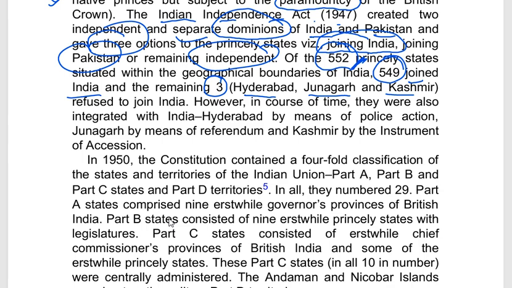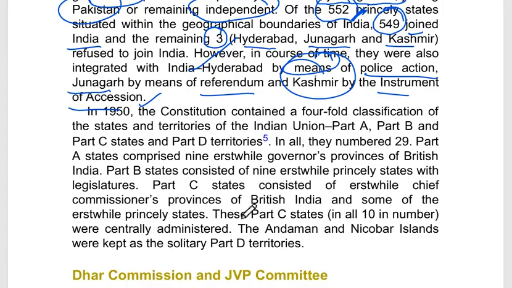later on, by using 3 different means, these 3 independent princely states were compelled to join India. What are the 3 different means? Hyderabad by means of police action, Junagadh by means of referendum, and Kashmir, that means Jammu and Kashmir, by signing the instrument of accession, they joined the Indian nation.